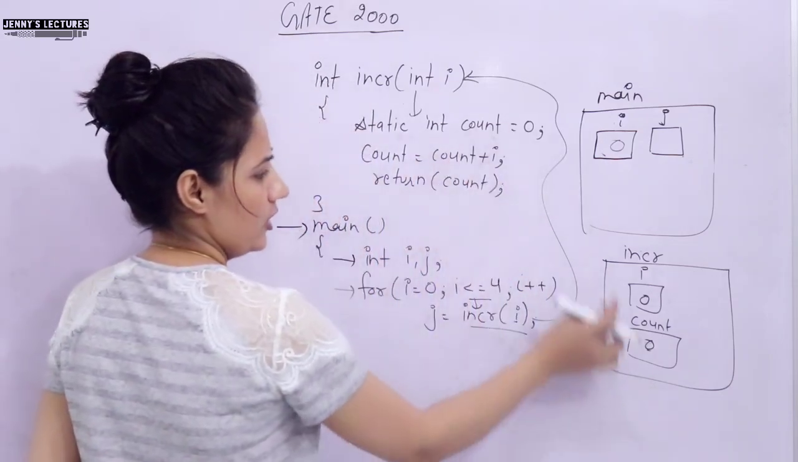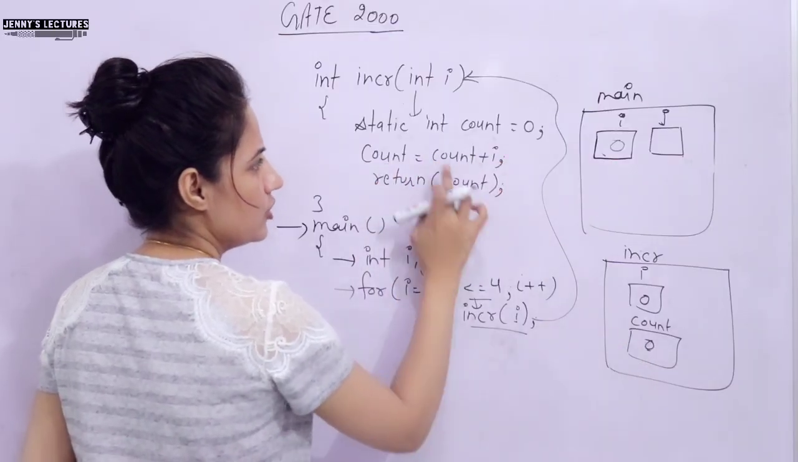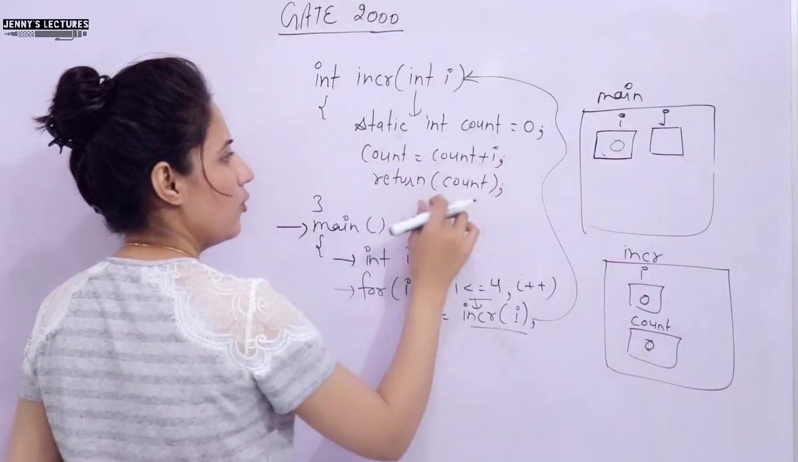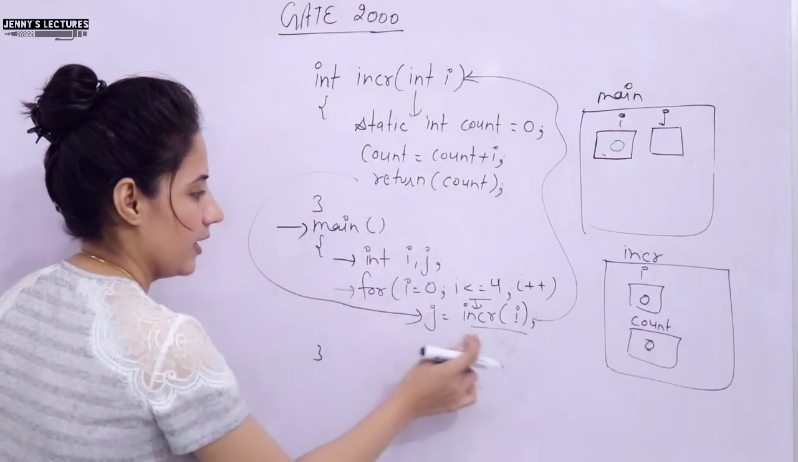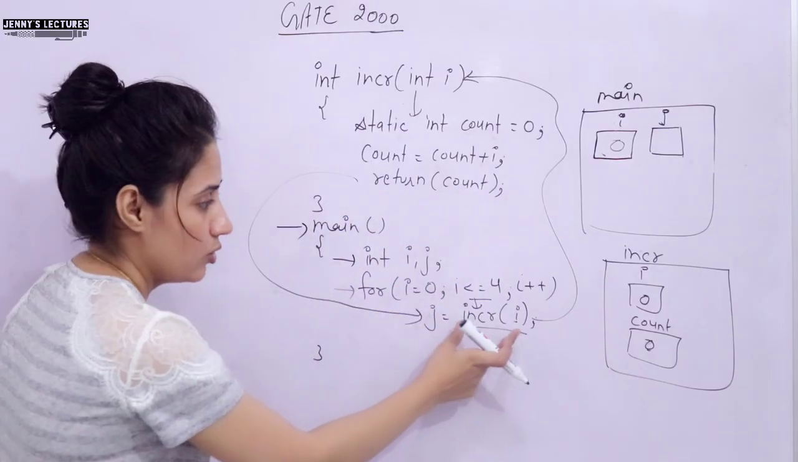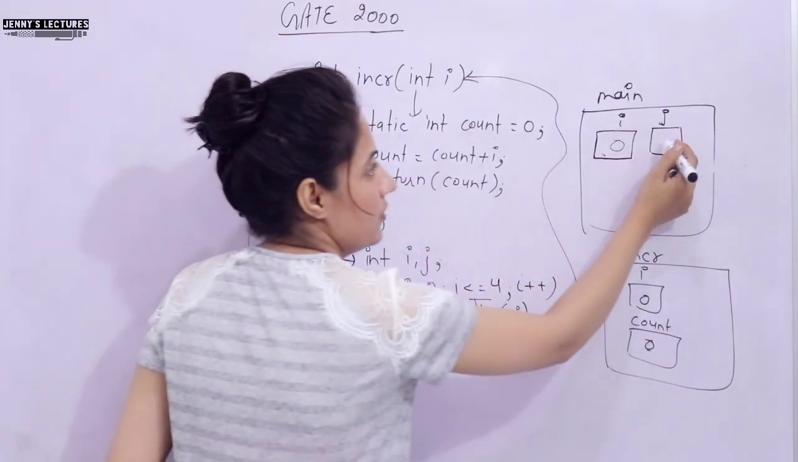See, now in count also we have 0. Count is equal to count plus I. Count plus I, 0 plus 0 is 0, and that would be stored in count, that is 0 only. Now return count, it will return 0. Where will the control go? Here, because here you are calling this function. So now that 0 would be stored in this j, right? So now in this j we have 0.